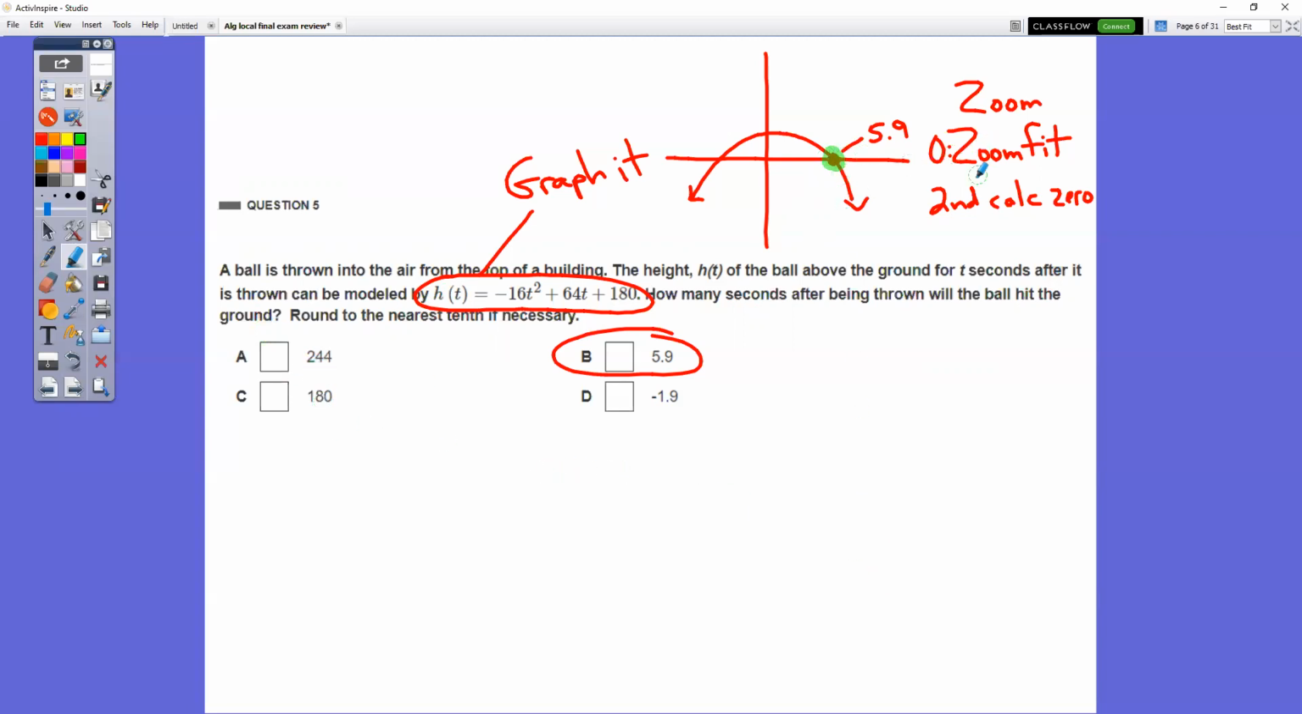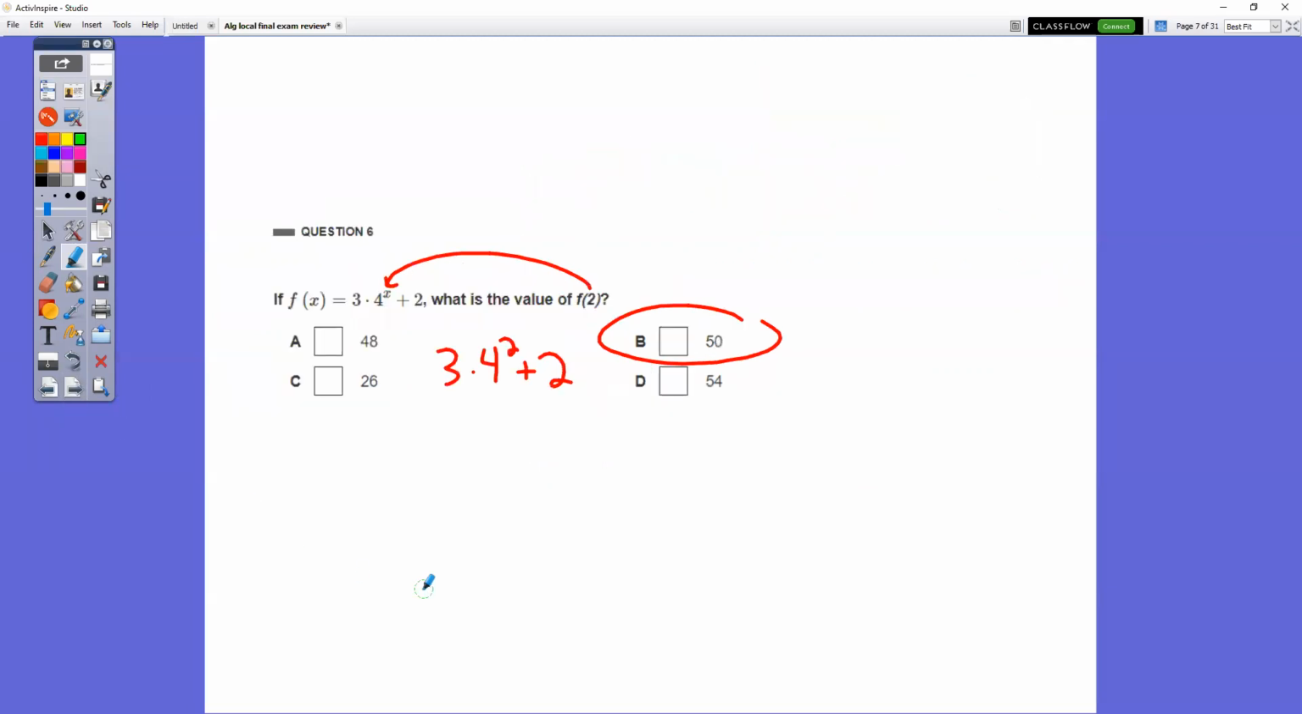When you take a look at your actual graph, it's not going to be 244 or 180. It's very clear on your graph, but you could do second calc and 0. In question number 6, all that you have to do is take this f of 2, that's your x value, and sub it in for x. So you have 3 times 4 squared plus 2, and you get 50.